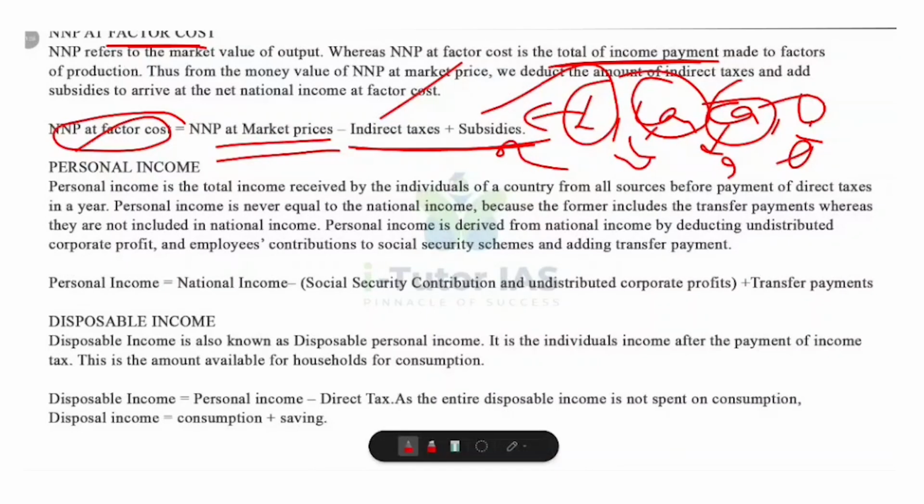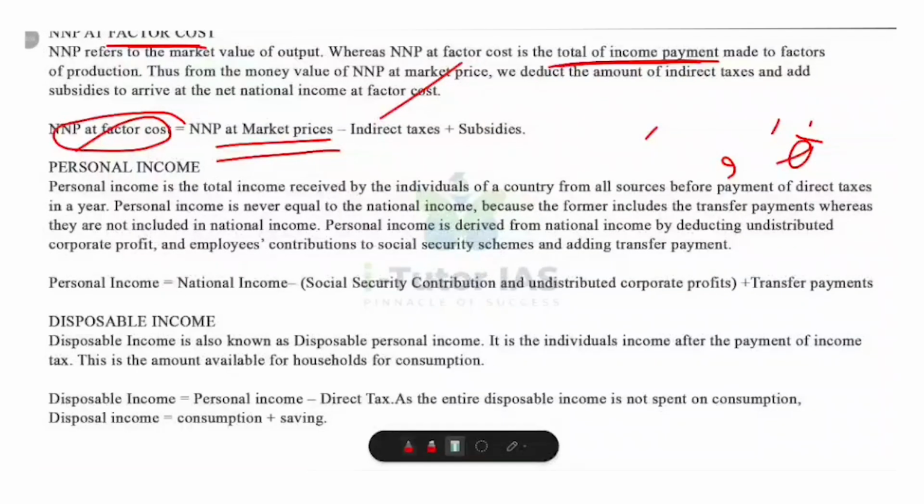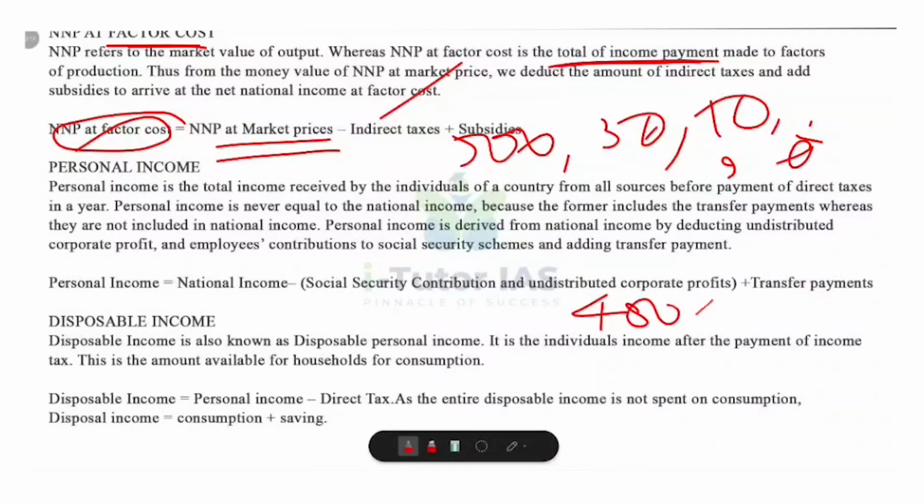Okay. So let's take an example. If NNP at market price is equal to 500 lakhs, indirect taxes are 30 lakhs and subsidies 10 lakhs, how can we calculate NNP at factor cost? 500 minus 30 plus 10, that is 480 lakhs. And this tells us the actual income received by households and firms from production, excluding taxes that go to the government and including subsidies that benefit producers.